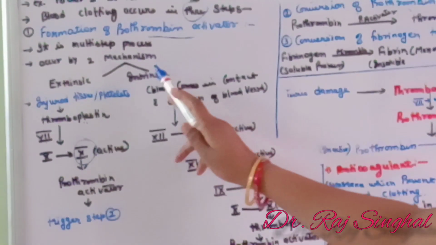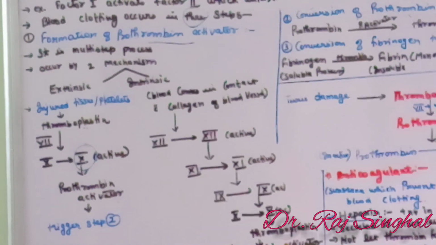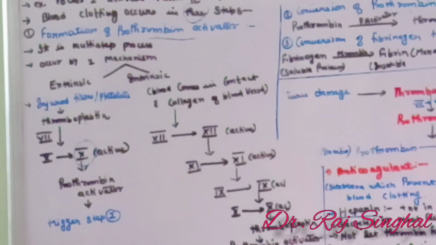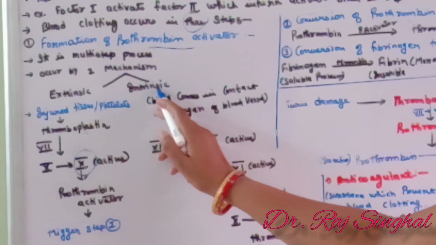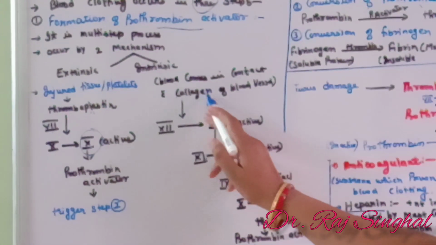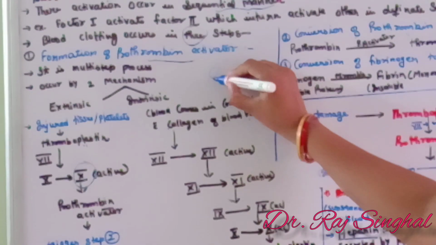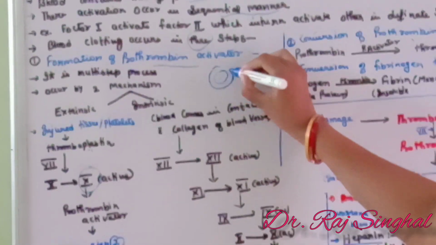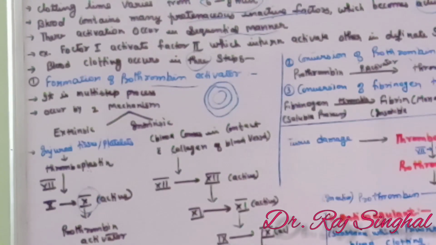One more mechanism occurs for the formation of prothrombin activator. This mechanism is known as intrinsic mechanism. In the intrinsic mechanism, whenever blood comes in contact with collagen of the blood vessel, that means blood vessels, that is arteries, veins, etc., are made up of 3 layers.